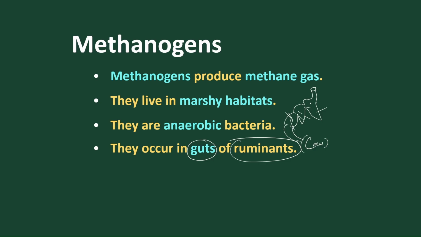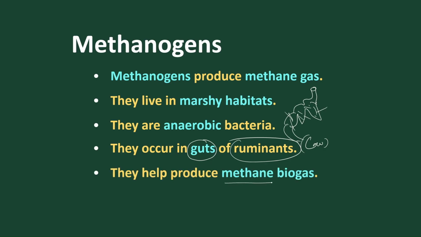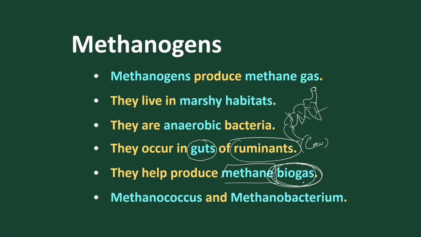In the gut, these bacteria digest the cellulose of the plant and help in easy digestion for the animals. In return, they produce methane gas, and this methane gas is used as fuel or biogas. It is called biogas because it liberates energy and gives fuel. The best examples are Methanococcus and Methanobacterium.